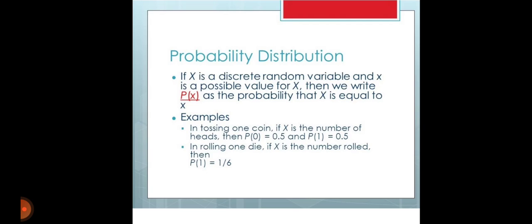Examples: in tossing one coin, if X is the number of heads, then P(0) is 0.5 and P(1) is 0.5.